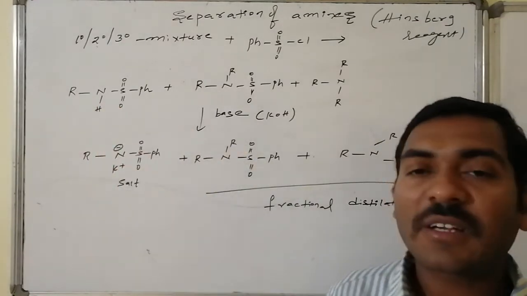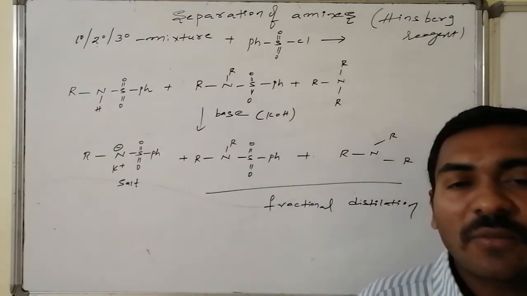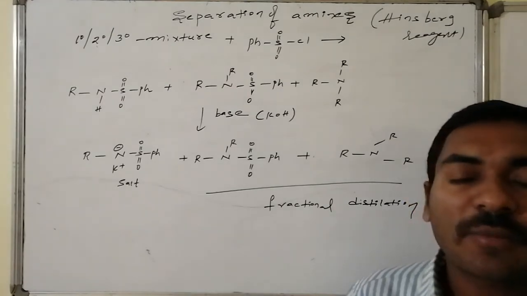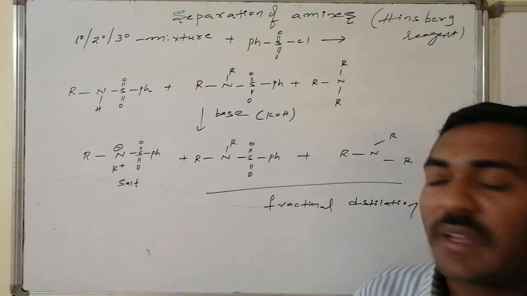Thus primary amines are converted to the corresponding phenyl sulfonyl derivatives, and secondary amines likewise. For tertiary, there is no reaction.